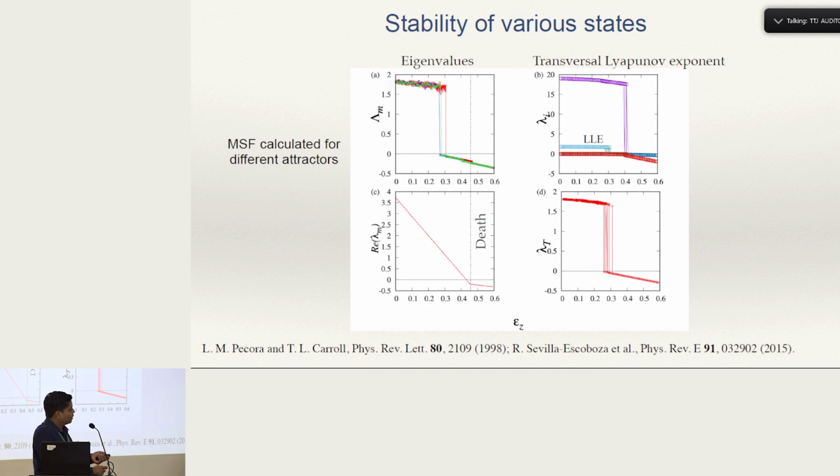Here I plot the largest Lyapunov exponent of the system, where we can understand the dynamics, that it becomes periodic at this point, and then finally the system goes to death when the Lyapunov exponent becomes negative. Then we do the stability analysis, and we calculate the real part of the eigenvalue, and we observe that death takes place in this region, and this is predicted by the usual stability analysis. And finally, here is the transversal Lyapunov exponent calculated for 2 coupled oscillators, and this suggests that this is the point where the system will begin to go into the synchronized region.